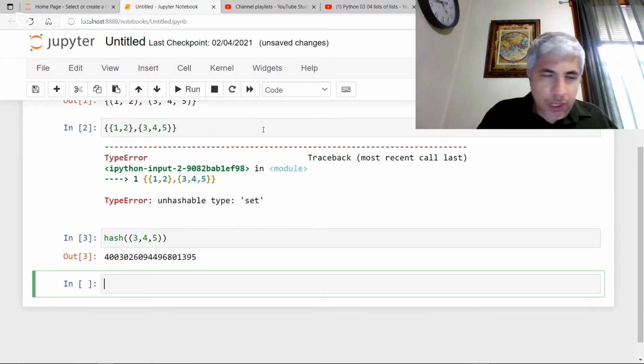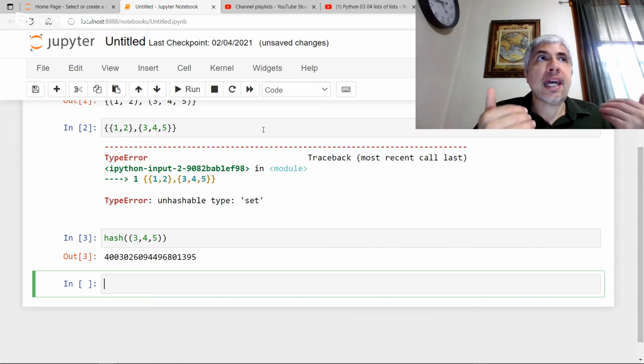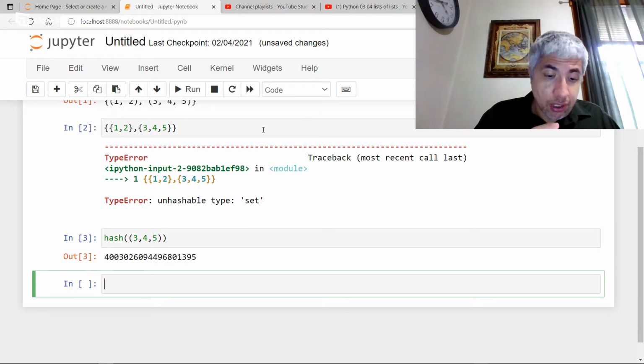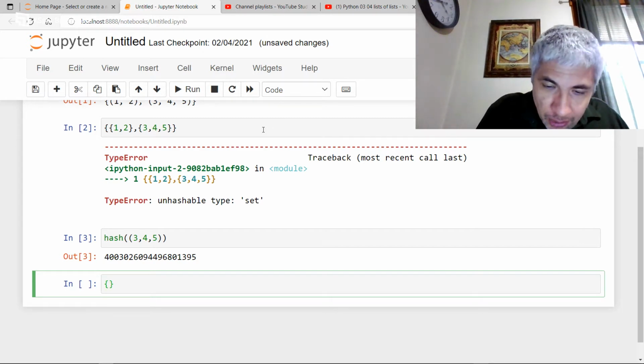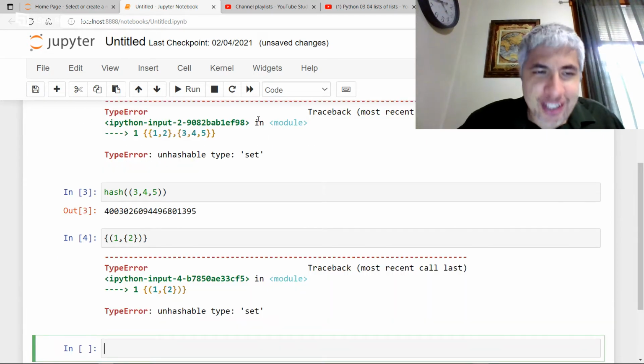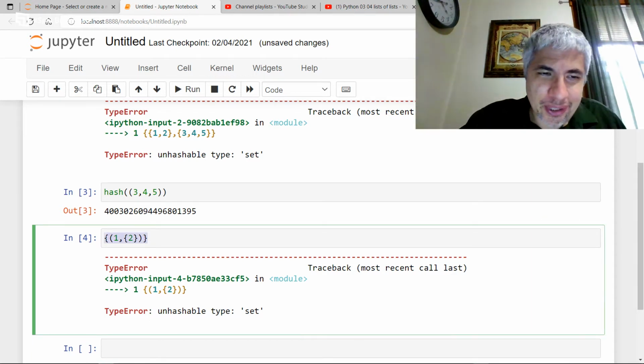Okay, we could go all out here, but we're not going to. For our purposes right now, hashable objects are ones that we can stick inside sets. So what's hashable? Well, integers, floats, and some types of tuples. I say some types of tuples because we don't want to stick a tuple like that inside a set, because that's a way of sneaking a set into a set. So that's not going to work as well.